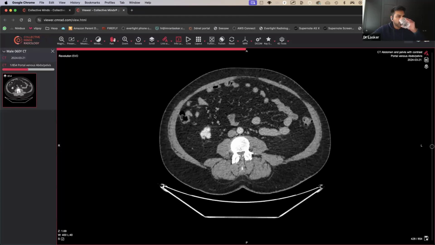Now, this one, let's have a look. So again, this is slightly similar, I guess, in some ways. This person had right iliac fossa pain. So as soon as you start thinking to yourself, okay, right iliac fossa pain, what could it be? What do we think it is?